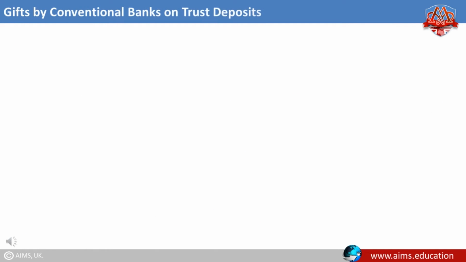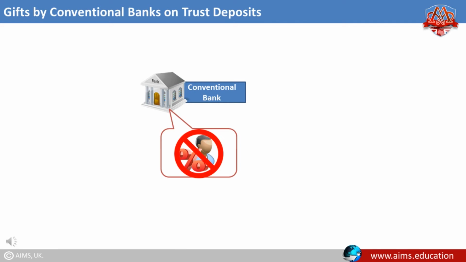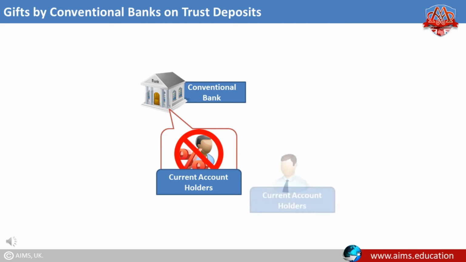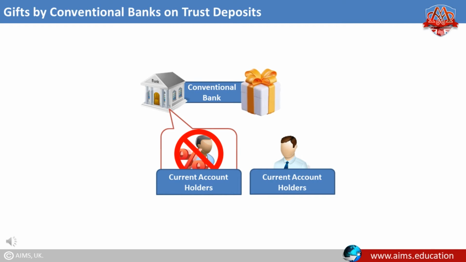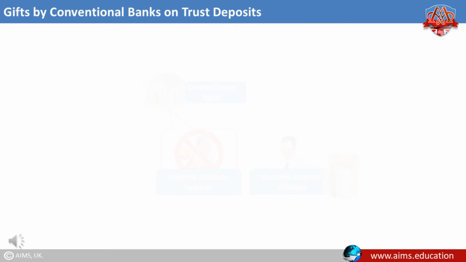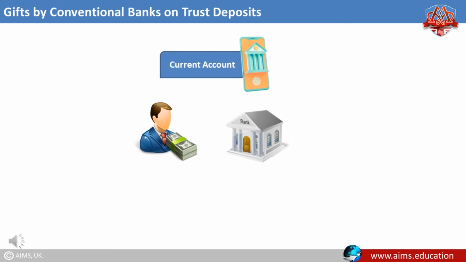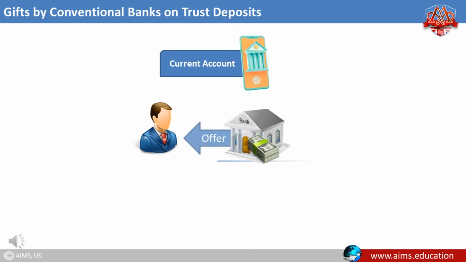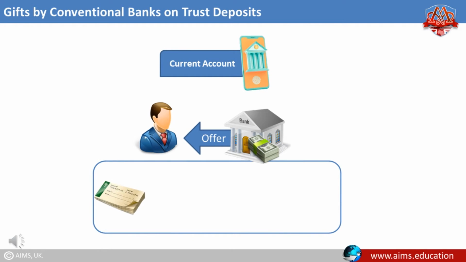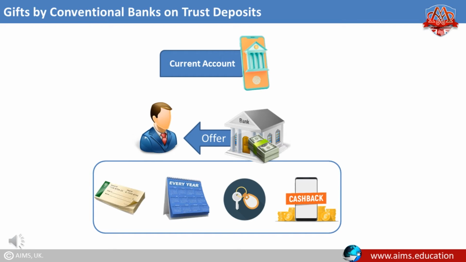Gifts by conventional banks on trust deposits. Conventional banks do not pay interest to their current account holders. However, sometimes the conventional banks offer gifts to their current account holders. For example, if you maintain a certain amount in the current account of a conventional bank, the bank may offer you something complimentary, such as a free checkbook or a yearly calendar or a keychain or a cashback offer.